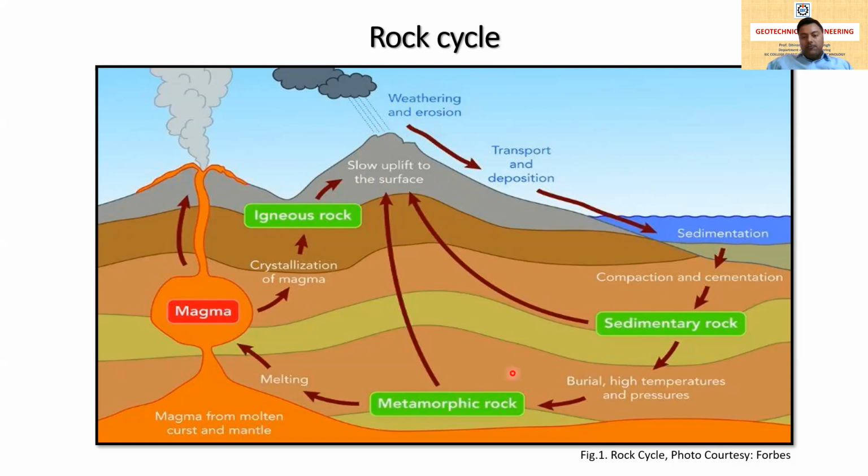So this is the cycle of formation of rock, and during this cycle the soil is formed by weathering and erosion and during transportation and deposition. Here I am not going into detail about the rock cycle or the different types of rocks. Igneous, metamorphic and sedimentary are the three types of rocks, and I am not going into detail because I am concerned only with soil. So soil is made under the rock cycle by weathering and erosion and during transportation and deposition.